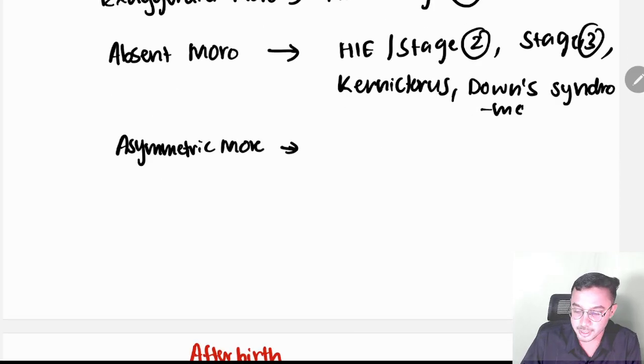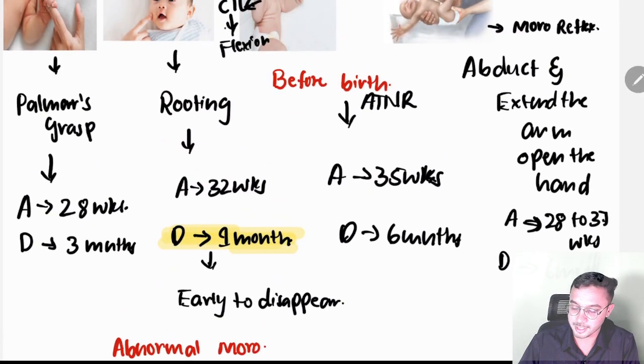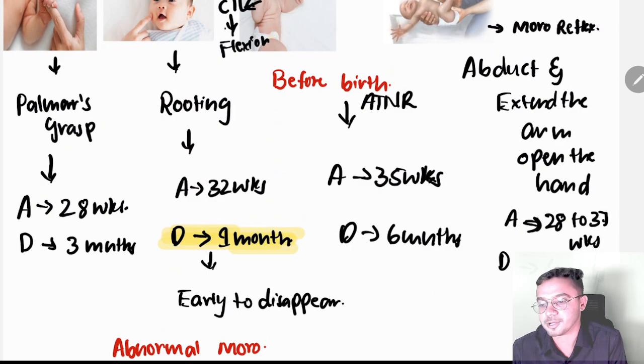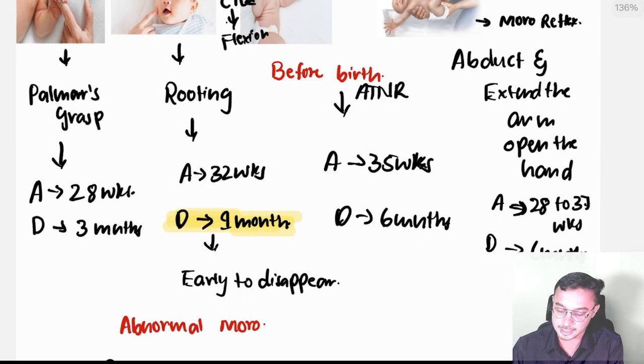And asymmetrical Moro, Erb's palsy, or in the clavicle fracture. Okay, these are very important neonatal reflexes. I think this will be very helpful for your exams. I have condensed all the reflexes in the single slide itself.